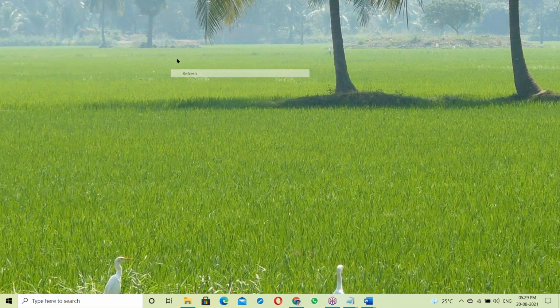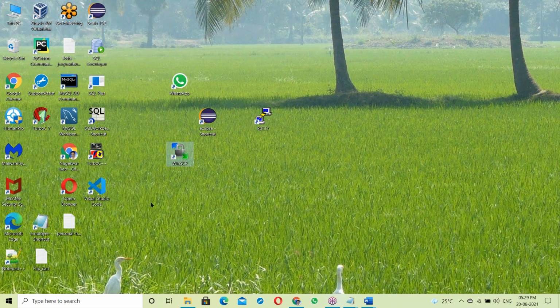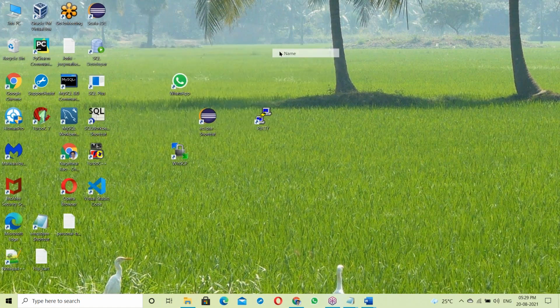Now this OS, Windows OS, is responsible for running any request. Suppose when I click on Eclipse, OS is responsible for launching Eclipse. When I click on WhatsApp, OS is responsible for launching WhatsApp. Putty tool, WinSCP, for every request, OS is responsible.